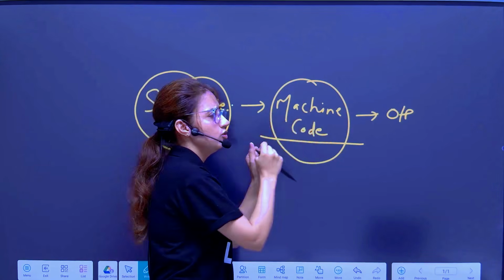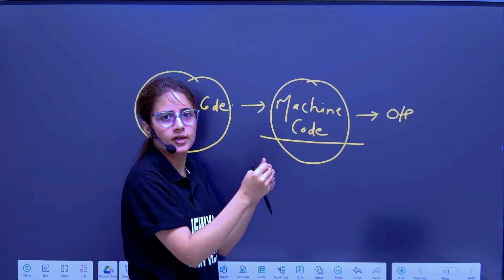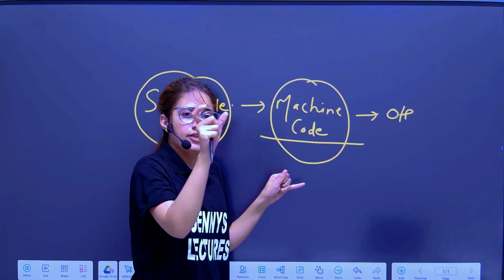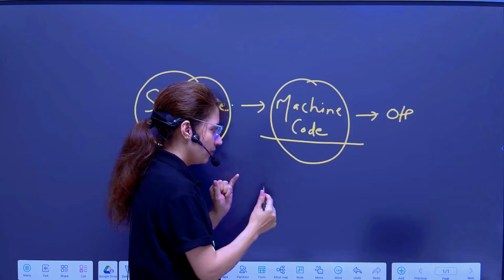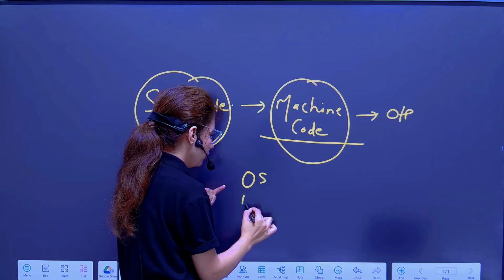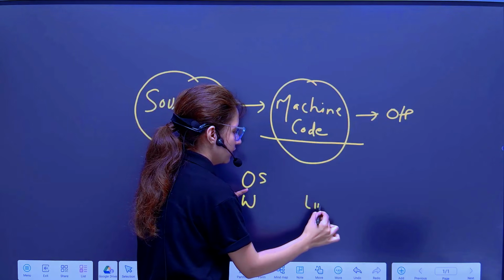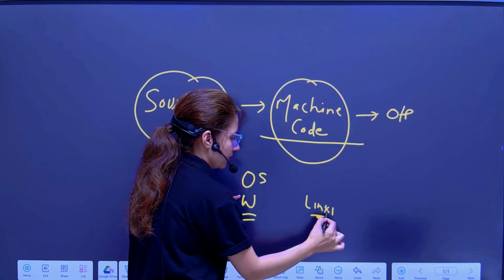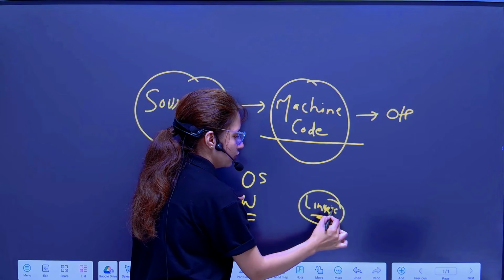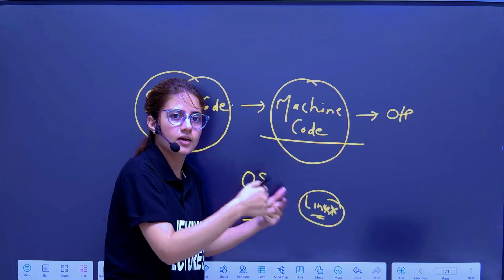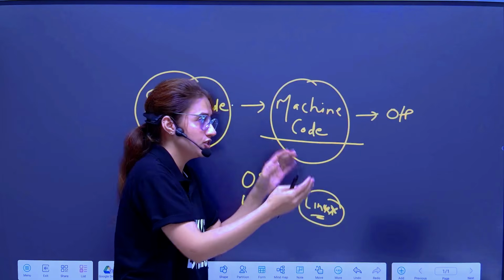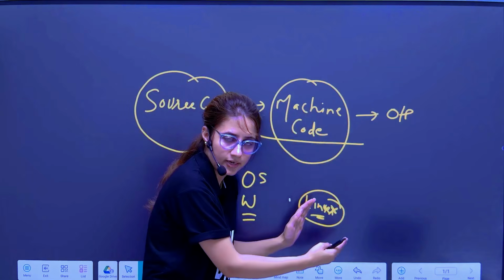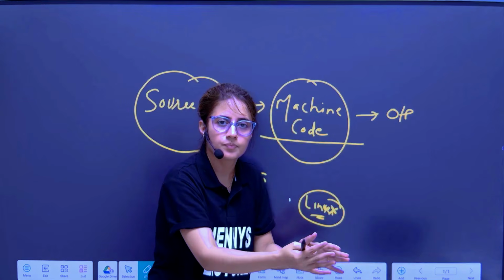If you take this machine code directly, that file you get, like maybe an .out file or whatever file, to another machine, suppose one machine has Windows and another machine has Linux, if you take the machine code from Windows and go to Linux, then it will not run. You have to recompile it. After recompilation, the machine code would be generated again, that is specific to that machine, that operating system, that architecture. Then it would run.